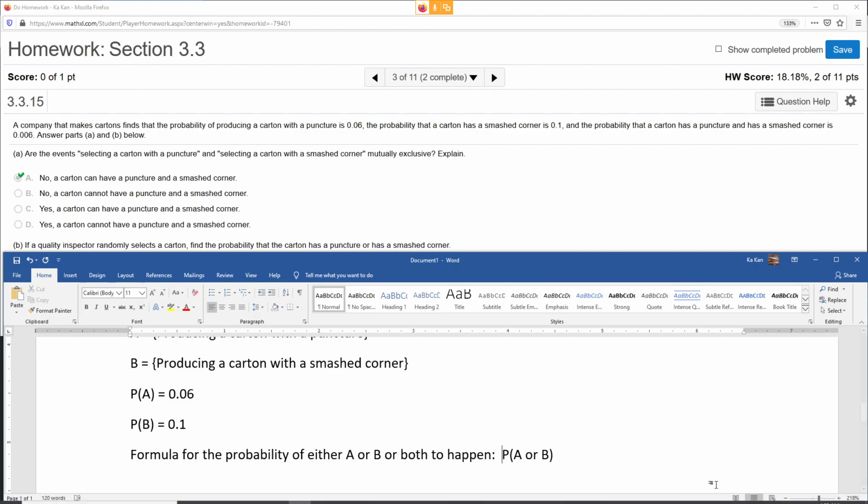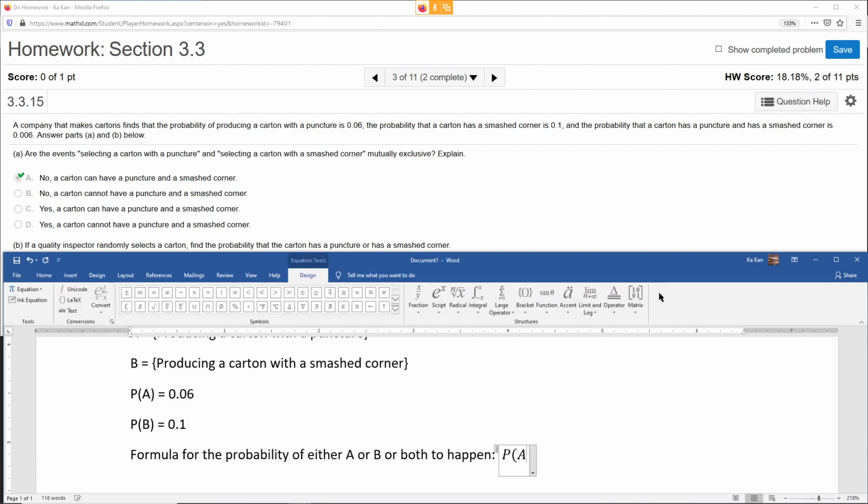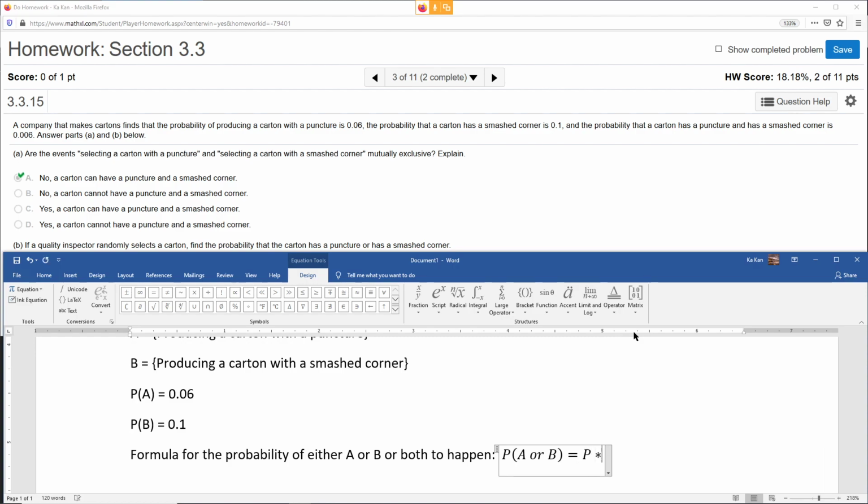Let me change that into an equation: probability of A or B equals probability of A. So you look at the chances of A happening, and then you add the chances of B happening.